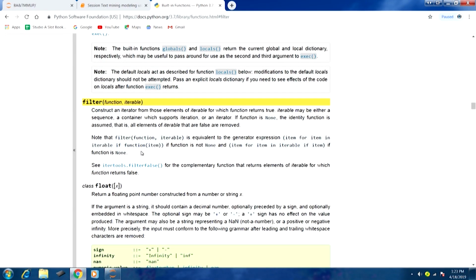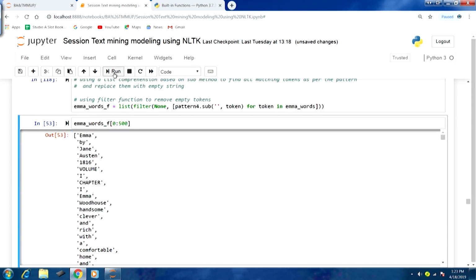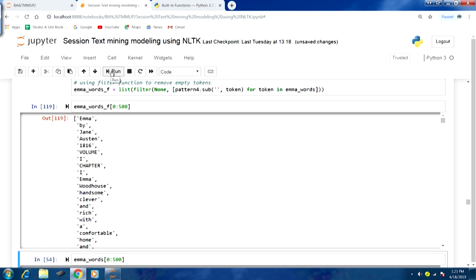So, let us go back, and the output of this particular function is going to be an iterable object. Therefore, we are using the list function here to create a list, so that we can have an output there. So, let me run this, and let us have a look at the first 500 tokens here. So, you can see now